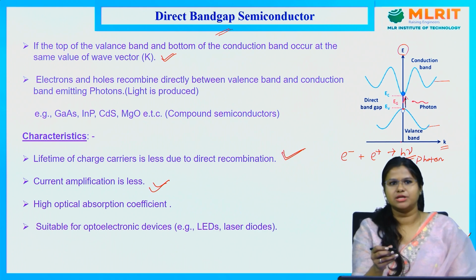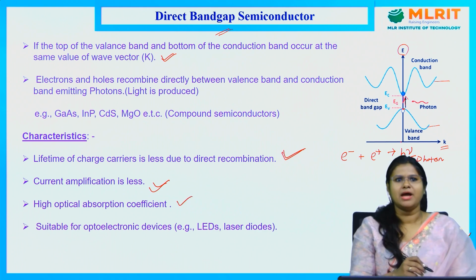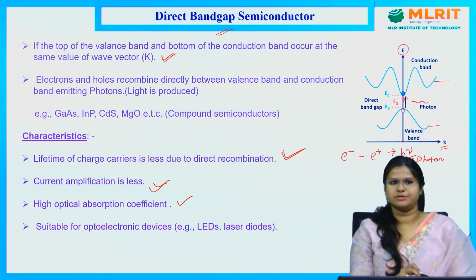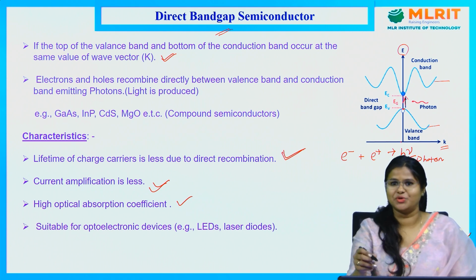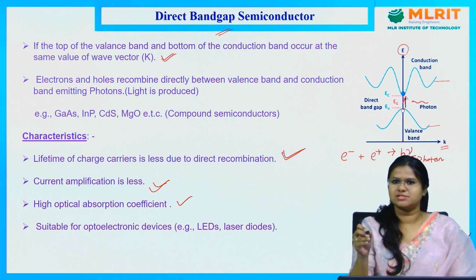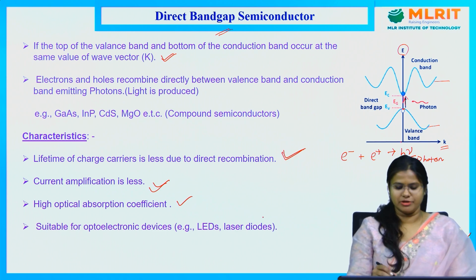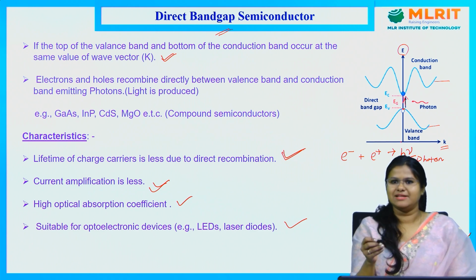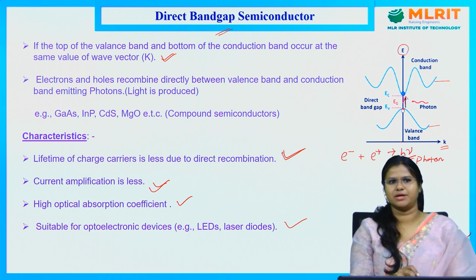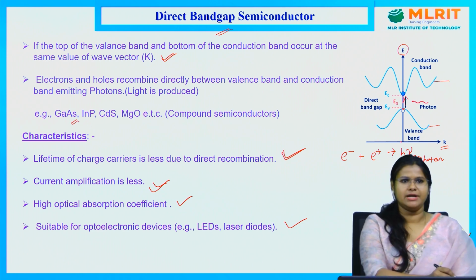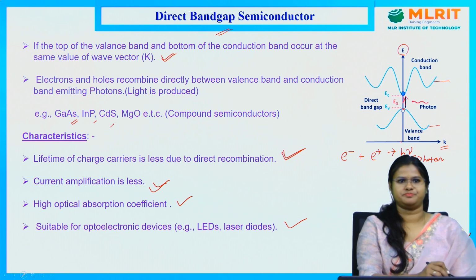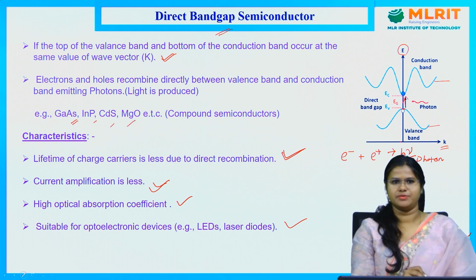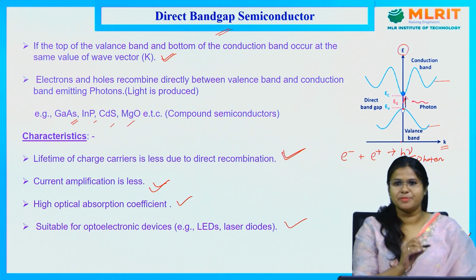Then what are the other properties? Then this will have high optical absorption coefficient, and that's why, as I told, photons will be produced when this electron hole recombination occurs in this type of semiconductors. That's why it will be very suitable to make optoelectronic devices such as LEDs and laser diodes. So some examples of such type of semiconductors are gallium arsenide, indium phosphide, cadmium sulfide and magnesium oxide. So these are some compound semiconductors we can see.